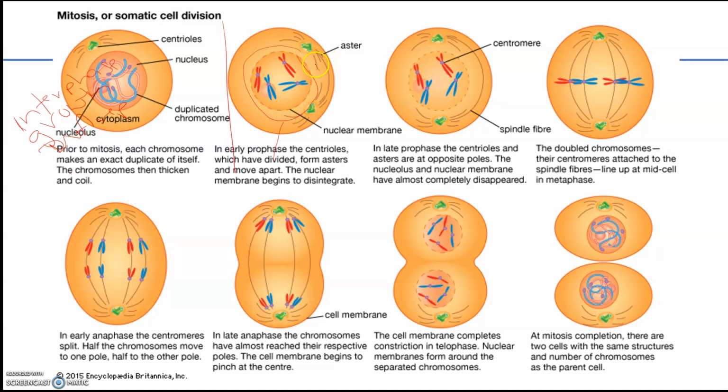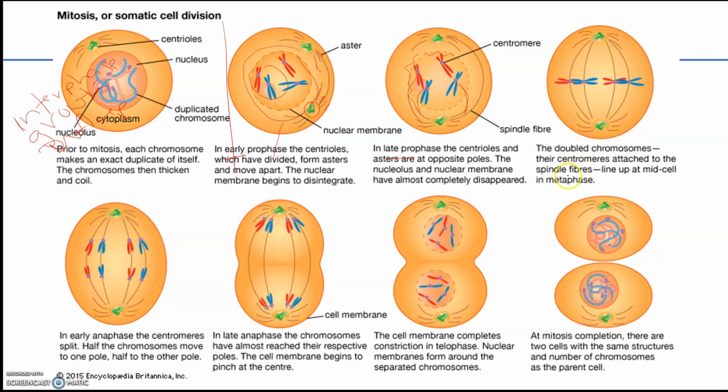The spindle fiber forms. You're going to duplicate the centrioles, and then they start to move to opposite sides, and you form these spindle fibers. Your chromosomes condense. Your DNA condenses to go from this chromatin you see here into the chromosomes that you're used to. Here you see it's called early and late. Sometimes this is called prometaphase. Here the nuclear membrane completely disappears, and these spindle fibers attach to the chromosomes so that it can start to move them around.